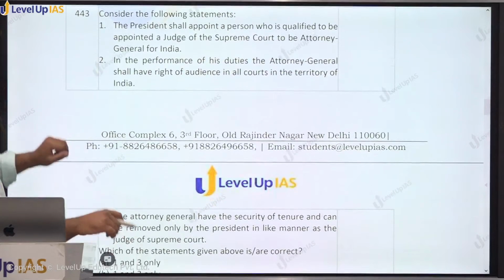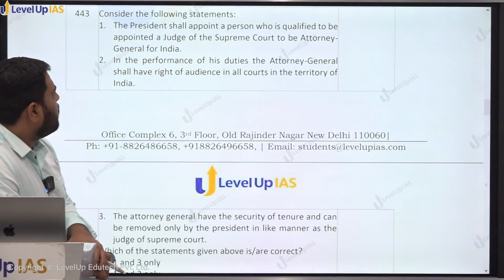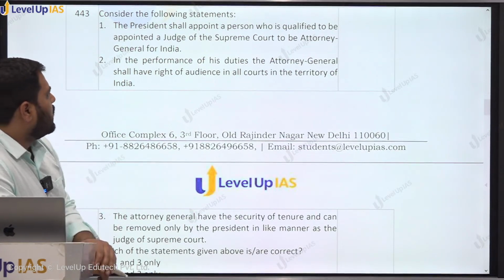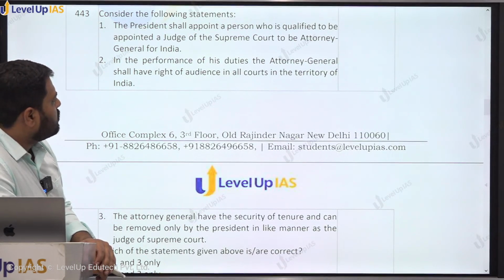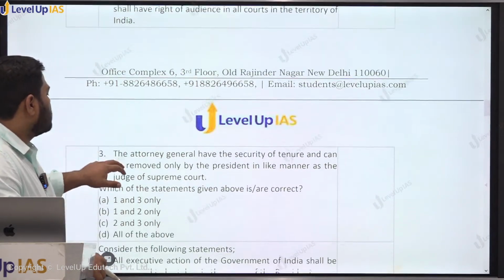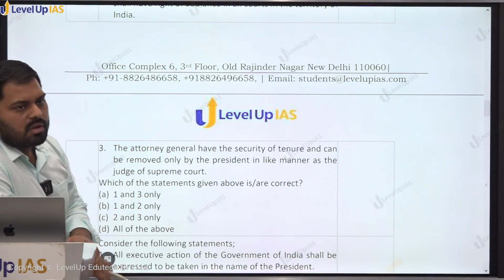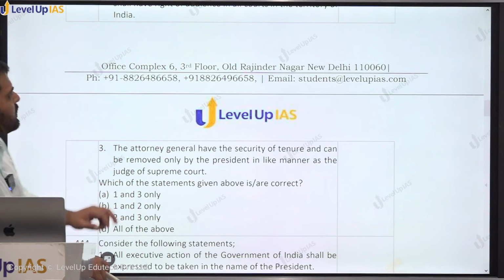Question number 443. Consider the following statements. The President shall appoint a person who is qualified to be appointed as Judge of Supreme Court to be the Attorney General of India. In the performance of his duty, the Attorney General has a right of audience in all courts in the territory of India. The third one says, Attorney General has the security of tenure and can be removed only by the President in like manner as the Judge of Supreme Court. So these are the three statements.